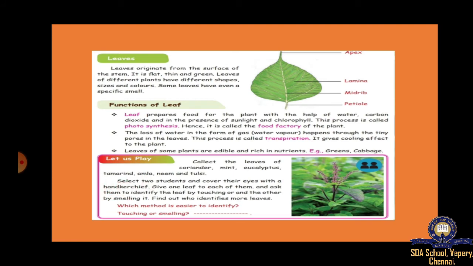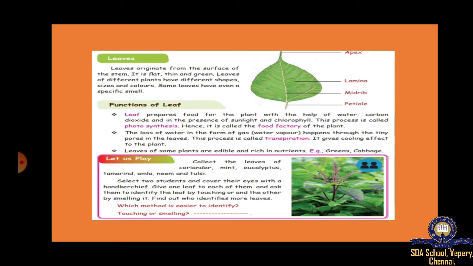Now what you do, you close your eyes with a handkerchief, and by touching them you have to tell which leaf is that. After that you have to close your eyes, and by smelling them you have to tell which leaf is that. So which method is easier?